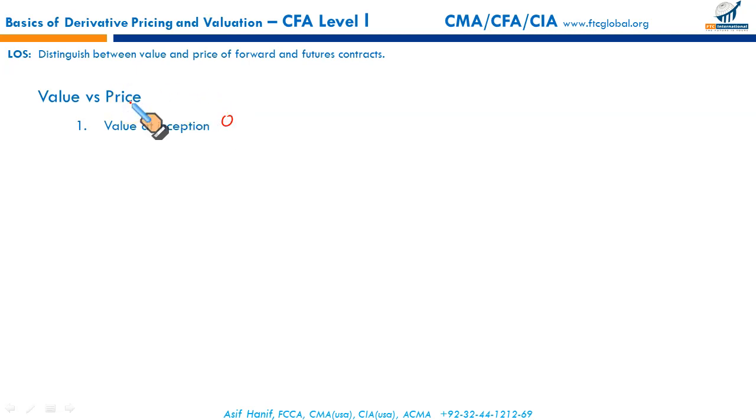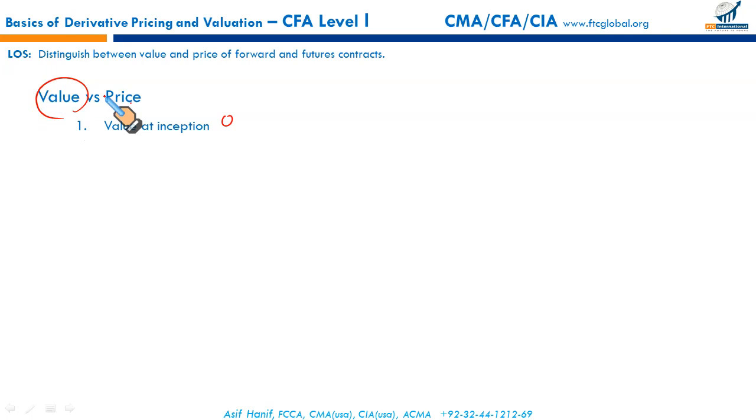But when we say price, the price of a forward or a future contract at inception is agreed upon, also called the contractual price, and this price remains fixed till the maturity of the contract. So now the value of the forward and future is zero at inception. The price of forward and future is fixed at inception till maturity of the contract. Then the value varies over the period.